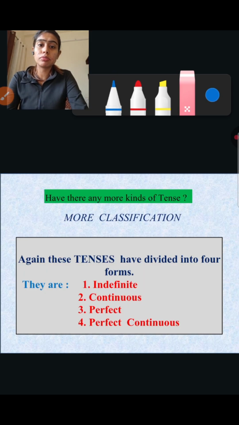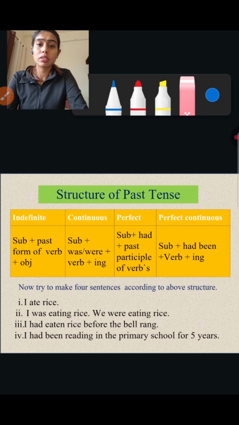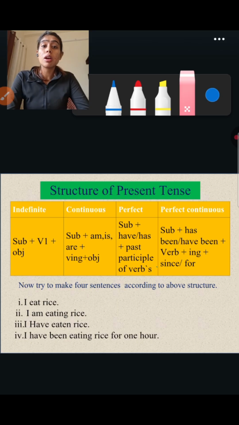Moving forward to perfect continuous tense. Okay, when do we use present perfect continuous tense?